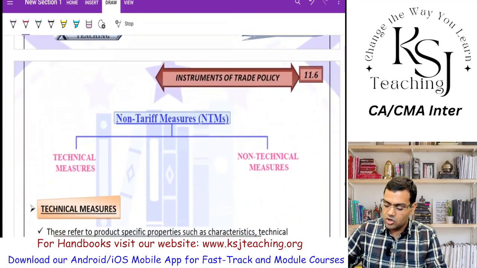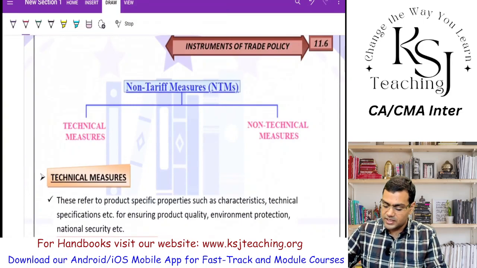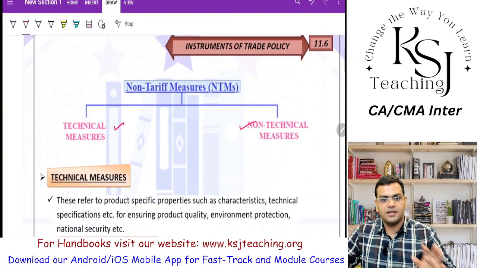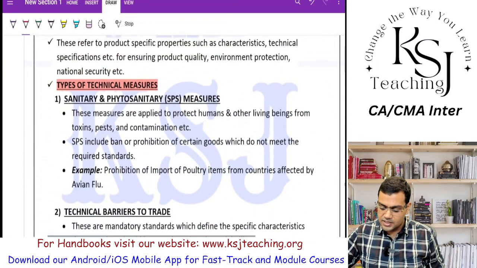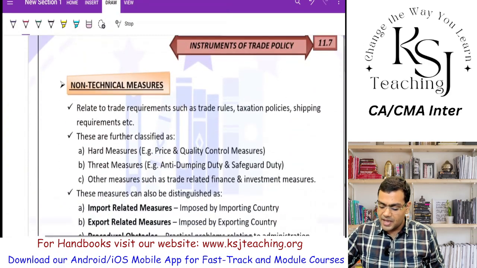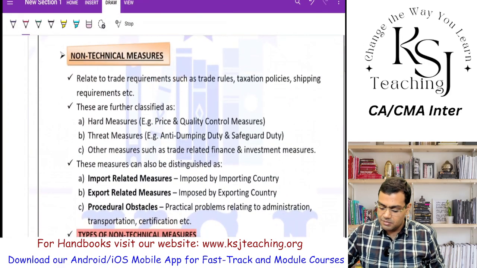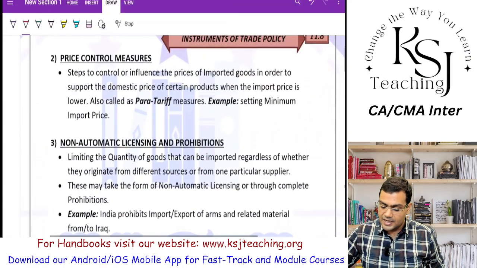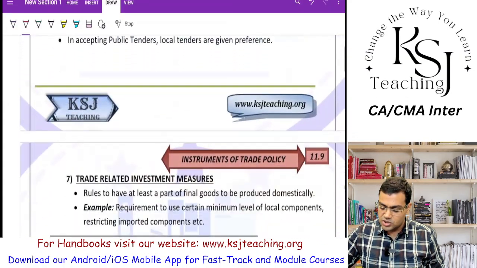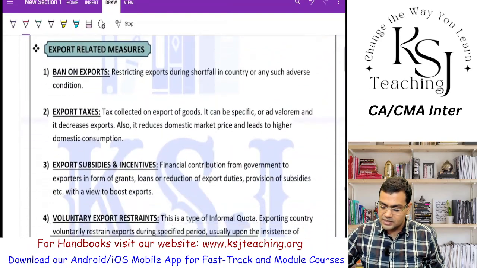Basically, the non-tariff measures are divided into two parts. One is the technical measures, another one is the non-technical measures, right? We'll discuss it in the next lecture. What are the technical measures? Sanitary and phytosanitary measures are there. Then technical barriers to trade are there. Then non-technical measures are there: types of non-technical measures include import quotas, licensing, price control measures, financial measures, right? So all these are non-tariff measures.